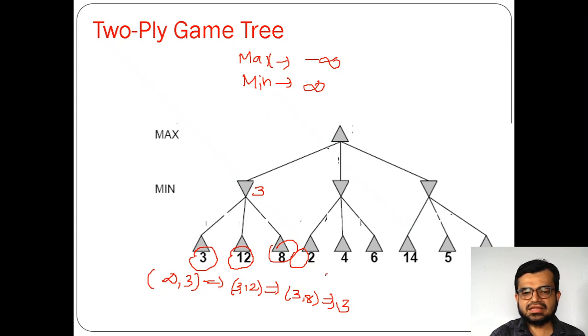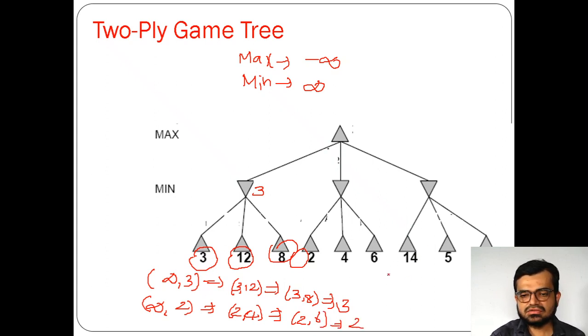Similarly in this case also, infinity comma 2 is there, which is minimum value 2, and the next value is what? 4. So which is minimum value 2 among both of them. Again 2 comma 6 is there, right, so which is minimum value 2.